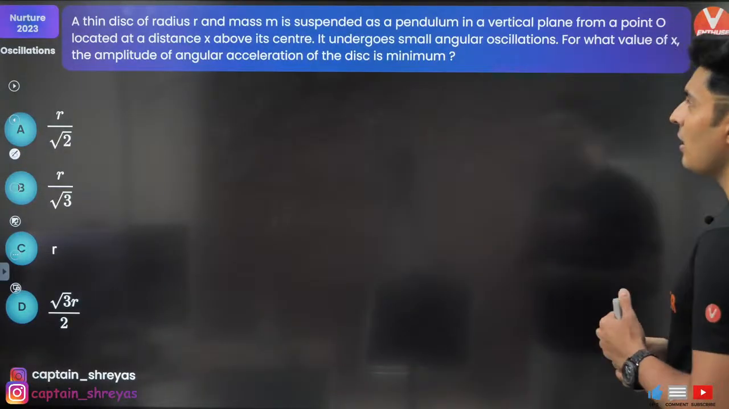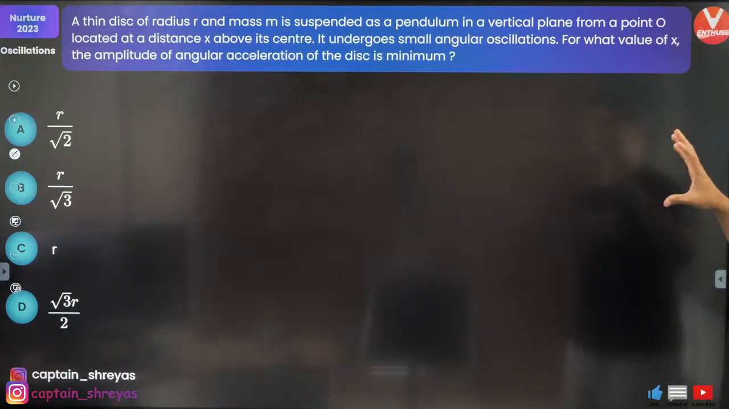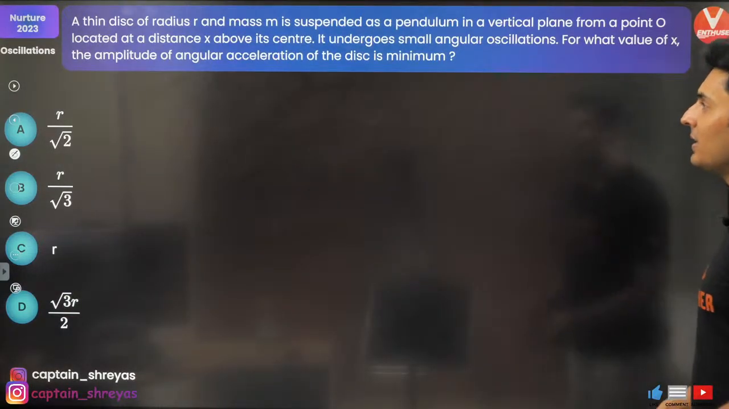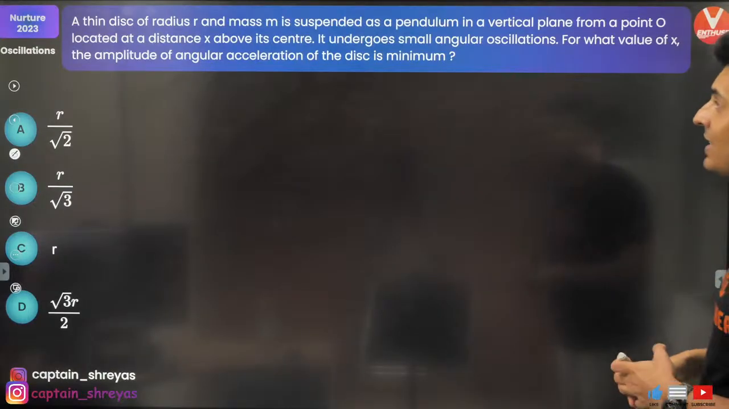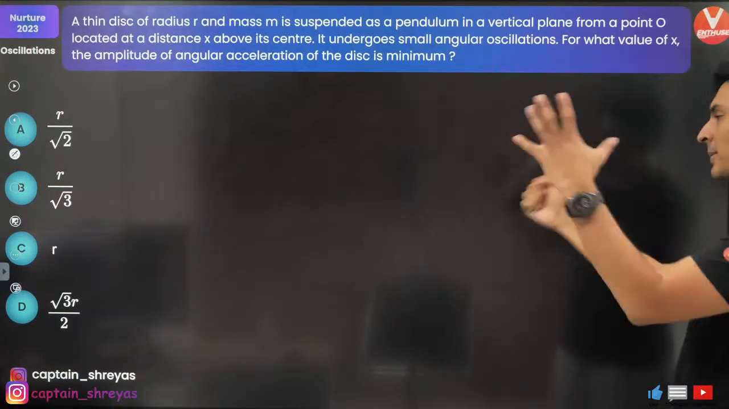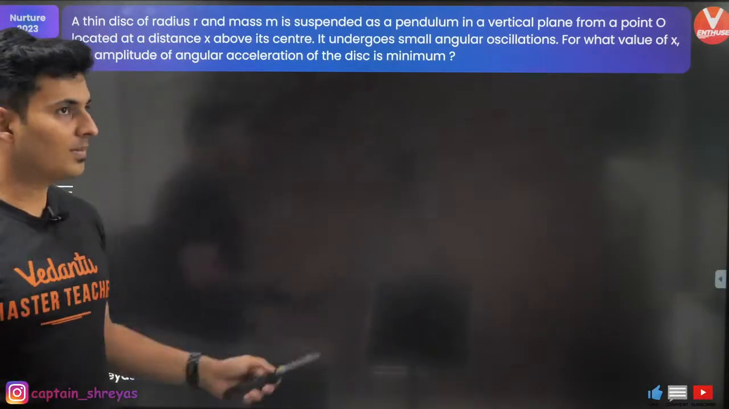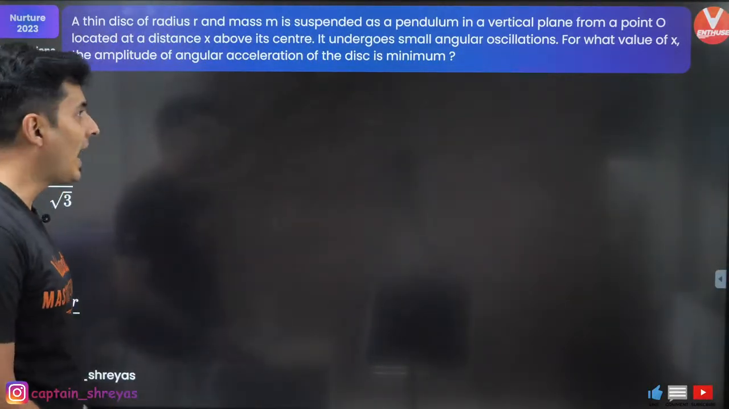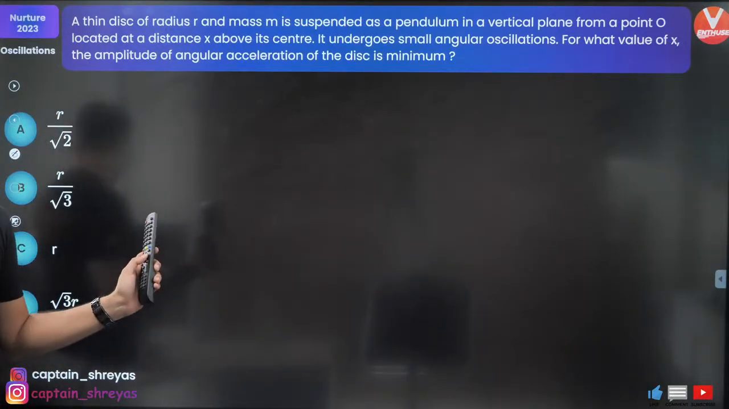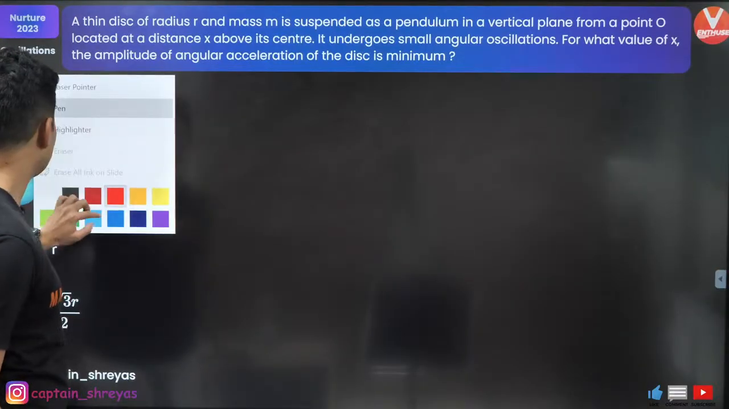A thin disc of radius R, mass M, is suspended as a pendulum in a vertical plane from point O at a distance x from the center. It undergoes small angular SHM. For what value of x is the amplitude of angular acceleration of the disc minimum? Now here comes the challenge where you will have to solve this based on derivatives, guys. Yes, based on derivatives.